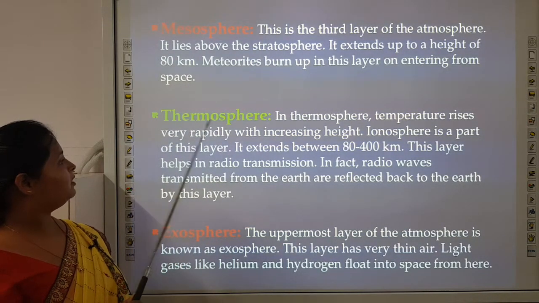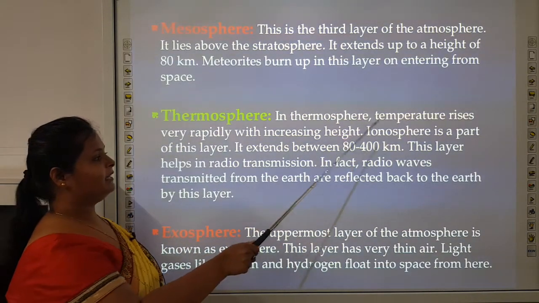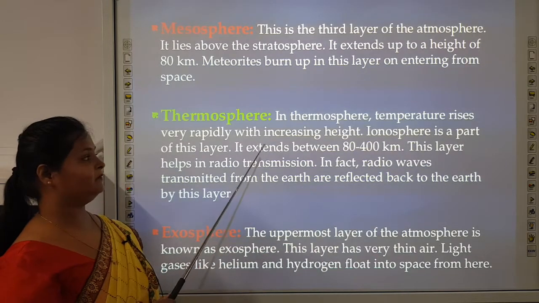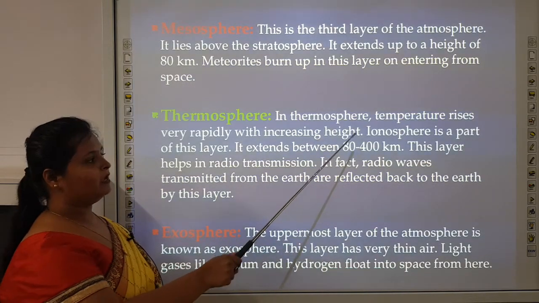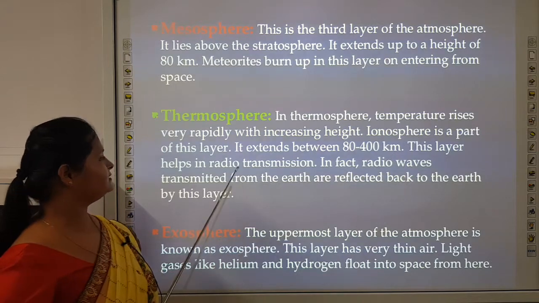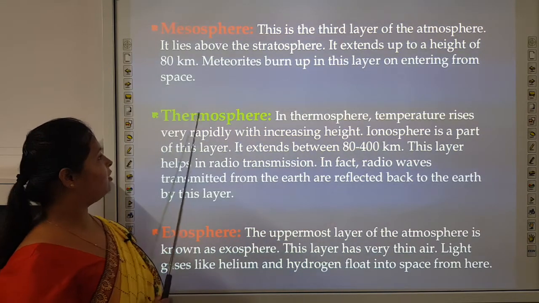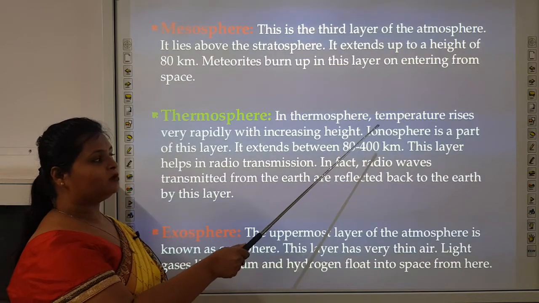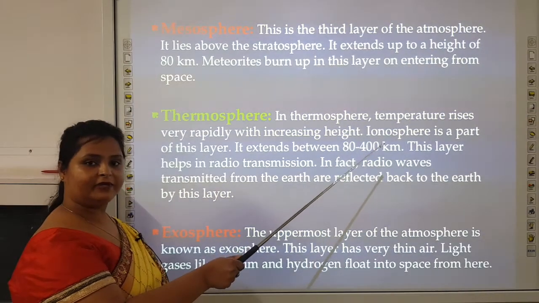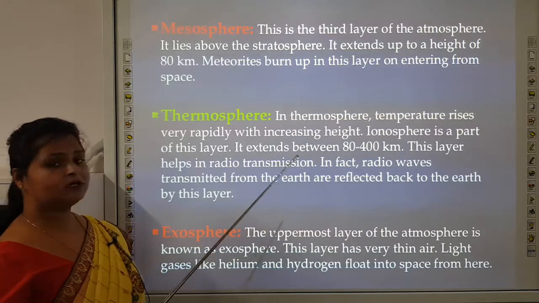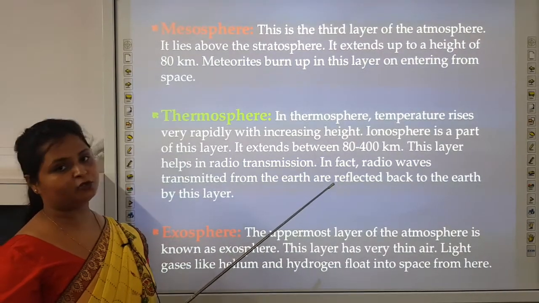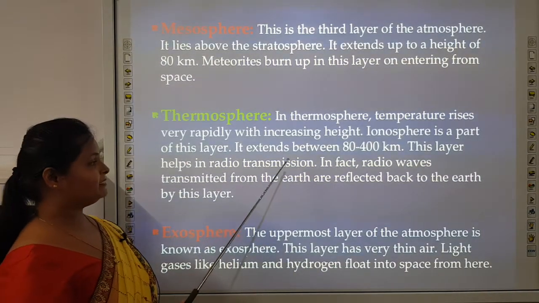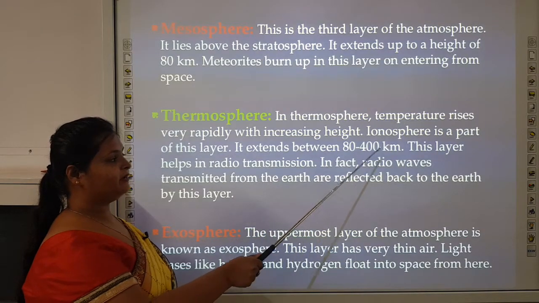Next, thermosphere. In the thermosphere, temperature rises very rapidly with increasing height. Ionosphere is a part of this layer. Ionosphere is a part of thermosphere, and ionosphere consists of a high amount of ions and free electrons, which helps in transmitting back the radio waves. It extends between 80 to 400 kilometers.